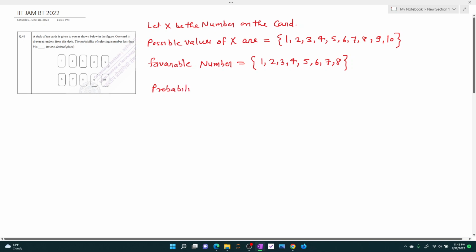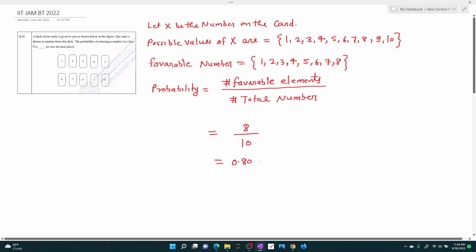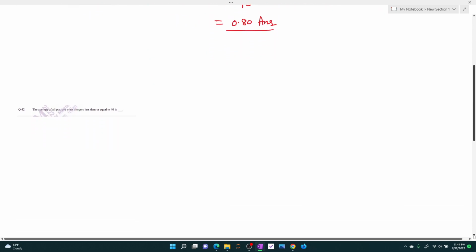The probability is the number of favorable elements divided by the total number of elements. We have 8 favorable elements, and the total number of elements is 10. So this ratio comes out to be 0.80. So 0.80 is the probability of getting a number less than 9. Okay, let's move to the next question.